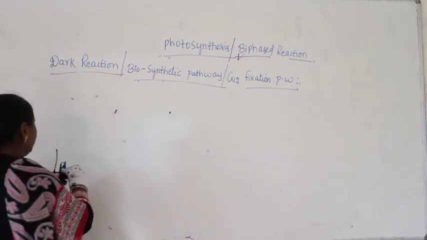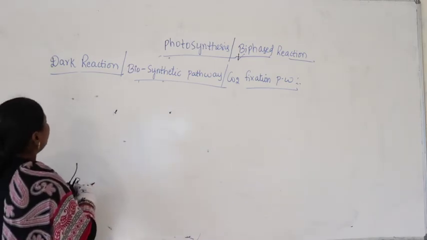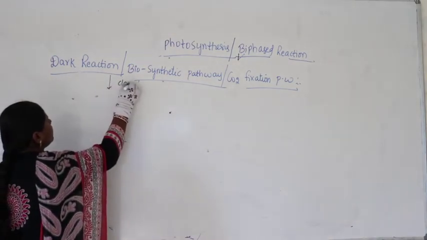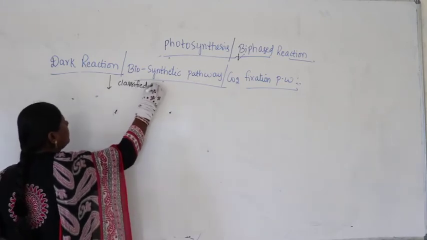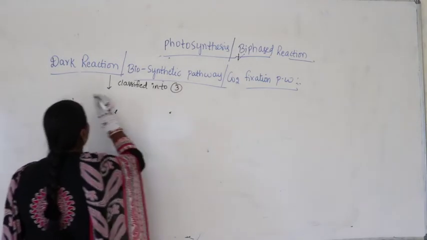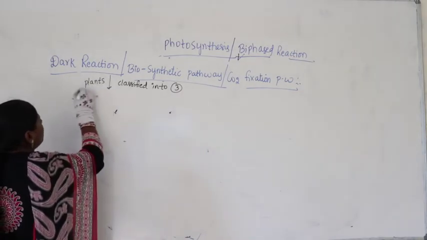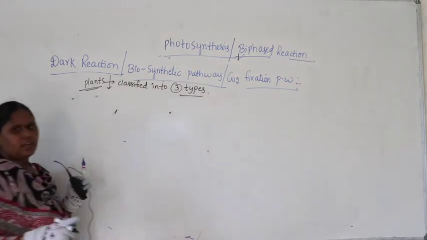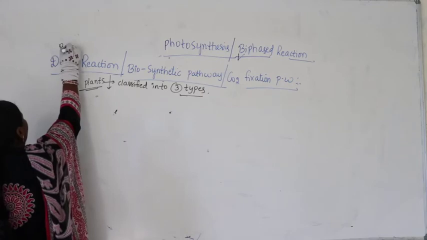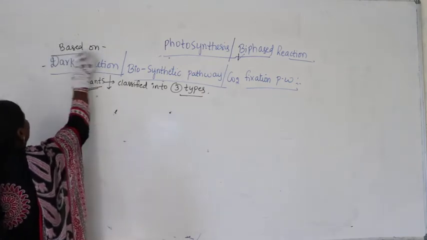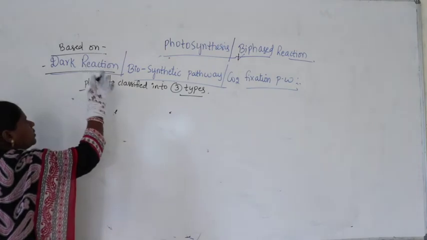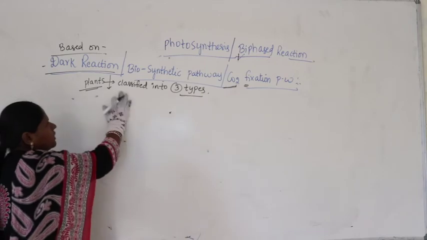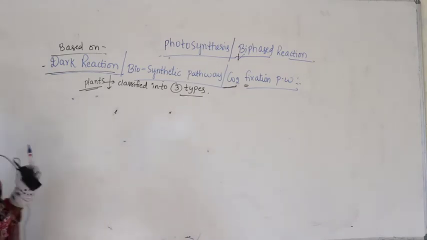So, in dark reaction, meaning based on dark reaction, plants are classified into 3 types or 3 categories. Based on what? Based on dark reaction, or based on carbon dioxide fixation, they classified plants into 3 categories. What are the 3 categories?